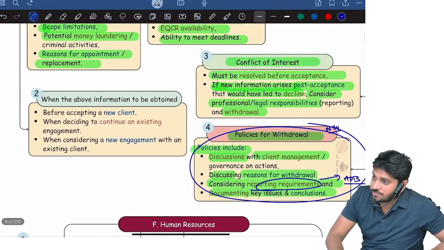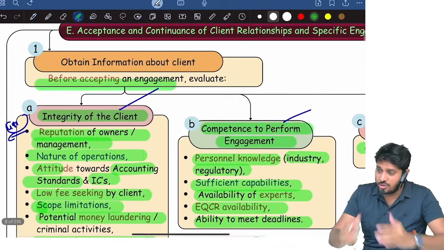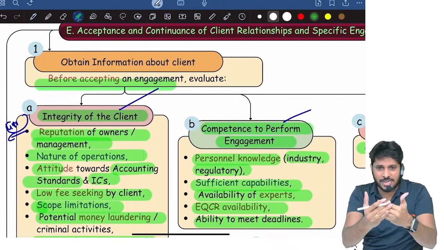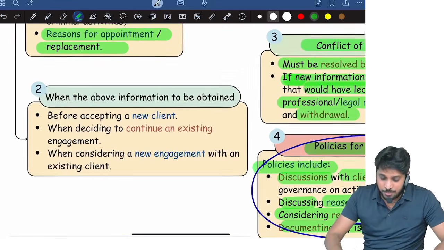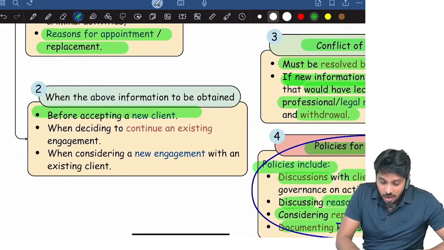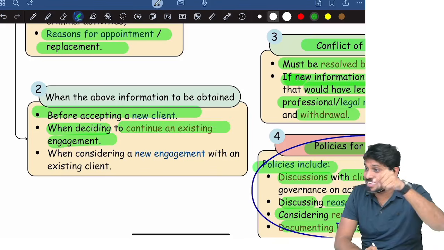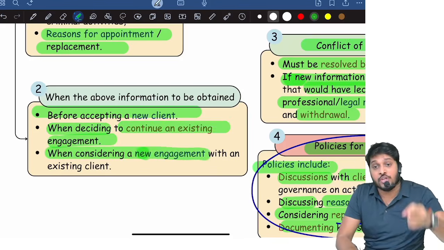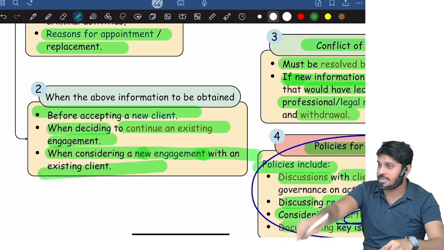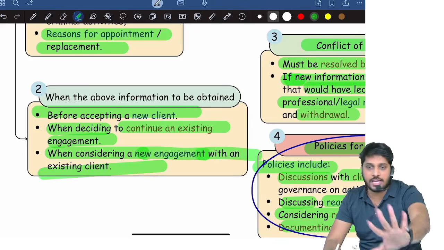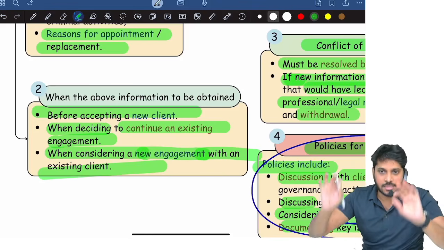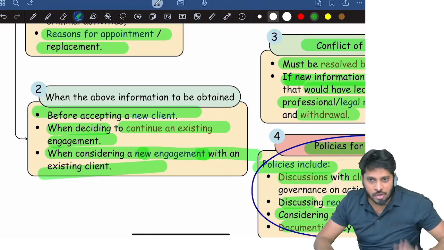Are you clear? Now tell me, you need to check integrity of the client, you need to check competence, you need to check ethics. When should you do this? Before accepting a new client, or when deciding to continue an existing client, or when accepting a new work from an existing client. In all these 3 scenarios, you should take all this information. Clear? Acceptance and continuation of client relationship is also completed.